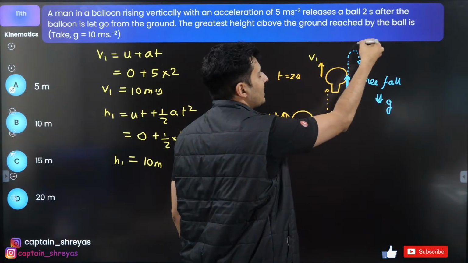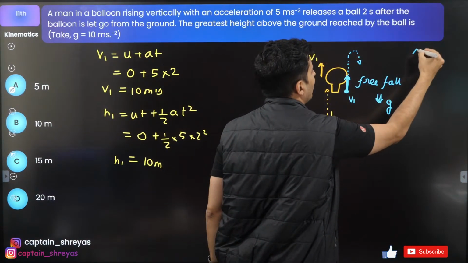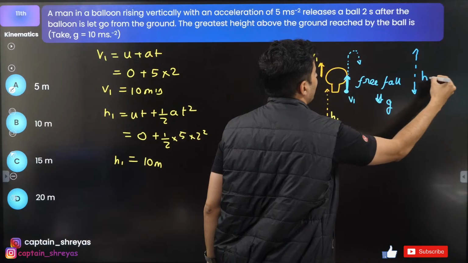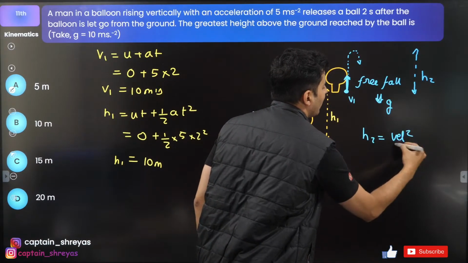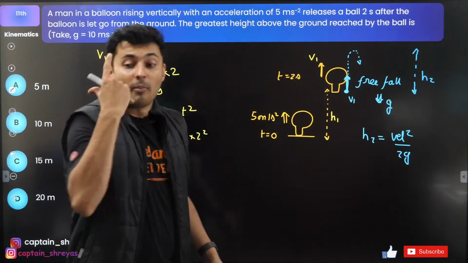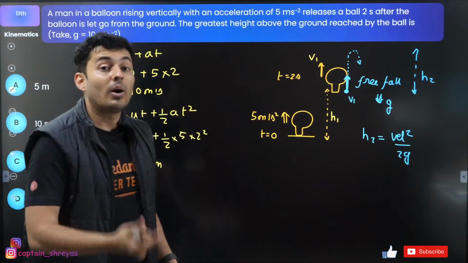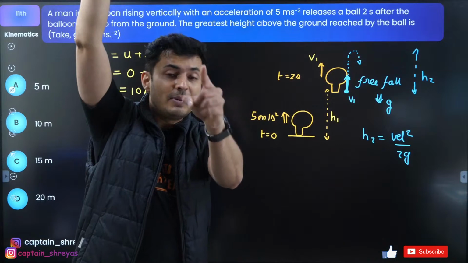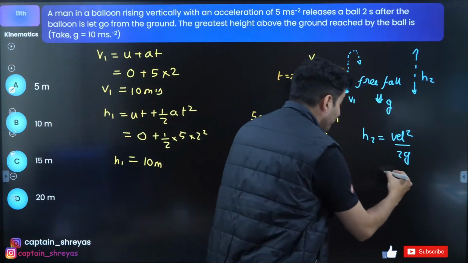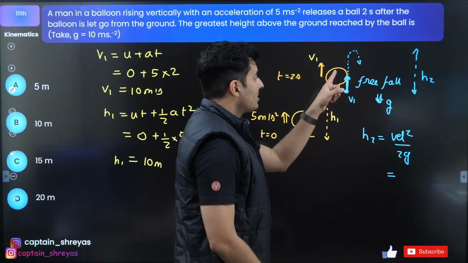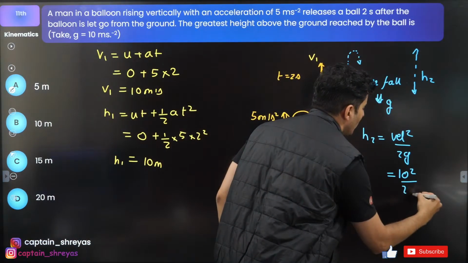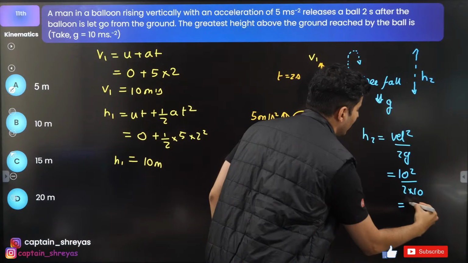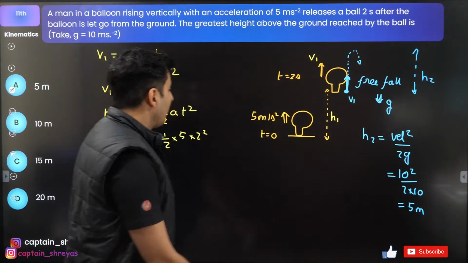And it has gone up by some height. How much height will it go? Let's say I call this height h2. That height h2 is velocity square by 2g. Remember, whenever you throw a ball up, the maximum height is speed square by 2g. So what is the speed? I think I got it over here, 10. So 10 square by 2 into 10. And 10 cancels, 10 by 2 is 5. So 5 meters.